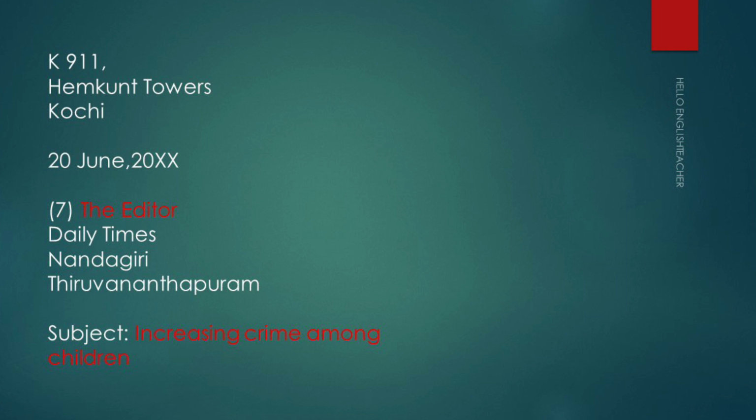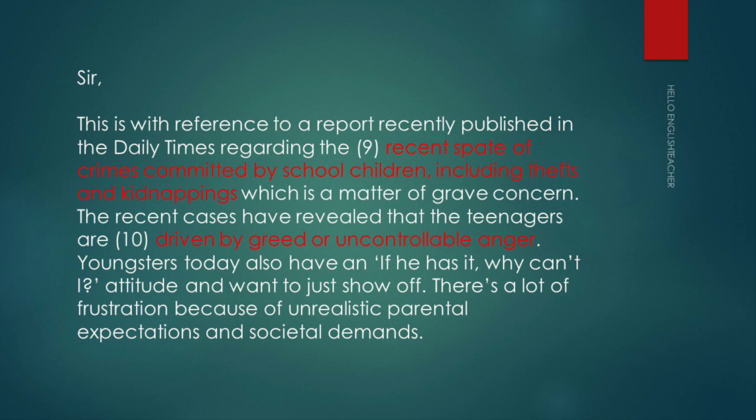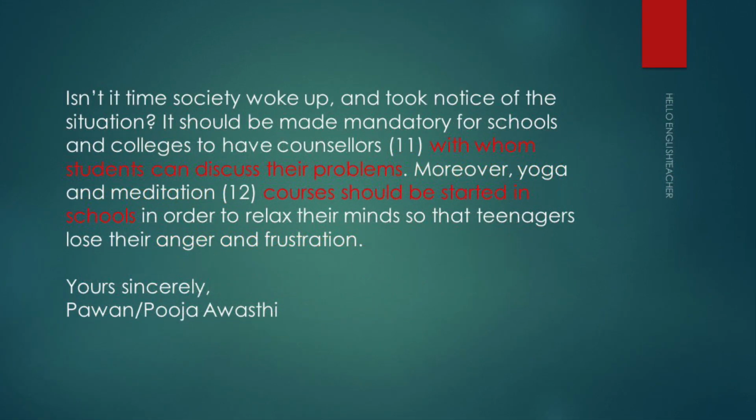So now let's look at the body part and fill up the blanks there. Number 9 is recent spate of crimes committed by school children, including thefts and kidnappings. For number 10, it is driven by greed or uncontrollable anger. In the second half of the letter, the blanks are 11, with whom students can discuss their problems, and 12, courses should be started in schools.